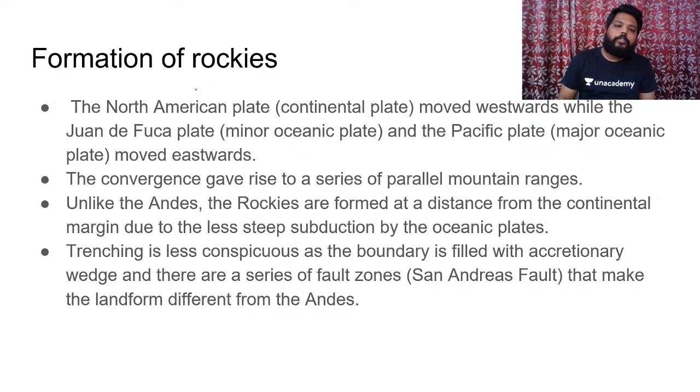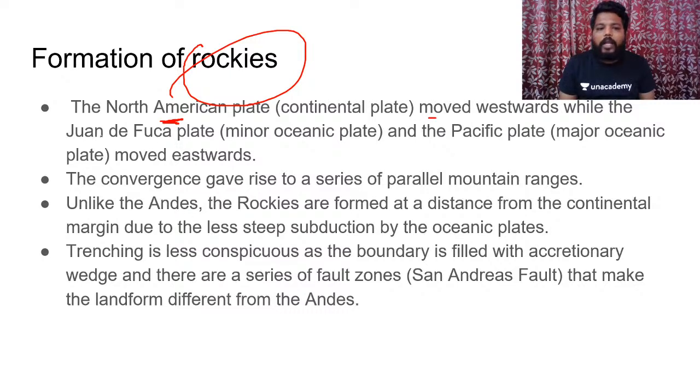Clear. So if you see, a similar pattern repeats with the Rockies. But in the Rockies, the plates are different. The North American plate moved westward, while the Juan de Fuca plate, please do remember this plate. While I was discussing the minor plates, I mentioned this particular Juan de Fuca plate and the Pacific plate as well. The Juan de Fuca plate and the Pacific plate coming under the collision of this North American plate will result in the formation of the Rockies. Similar pattern as that of the Andes.